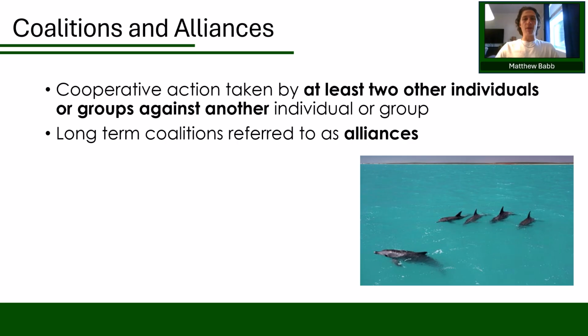Now, another example of cooperation, sometimes considered a form of group selected behavior, is the formation of coalitions and alliances. Now, a coalition is when two or more individuals join forces in cooperative action against another individual or group. These are often short term arrangements formed to gain immediate advantages. For example, two subordinate male chimpanzees can team up to briefly challenge a dominant male. Now, when these cooperative relationships become long-term and stable, we will often refer to them as alliances. Alliances often involve reciprocity and trust built over time, and they can be really crucial to long-term reproductive success.